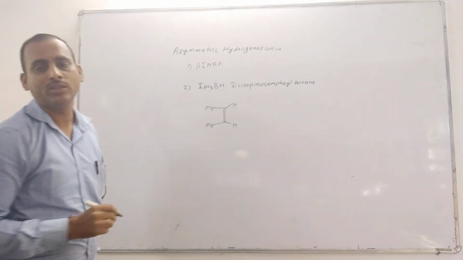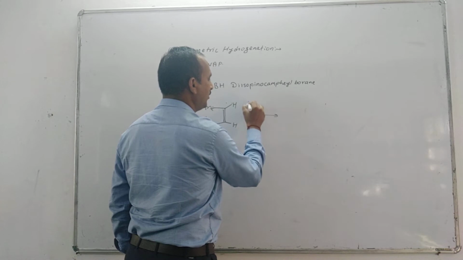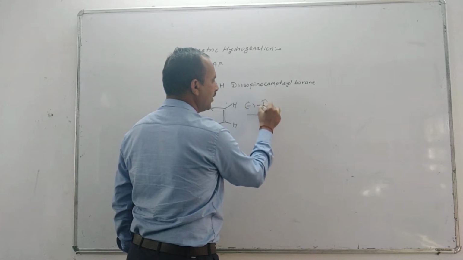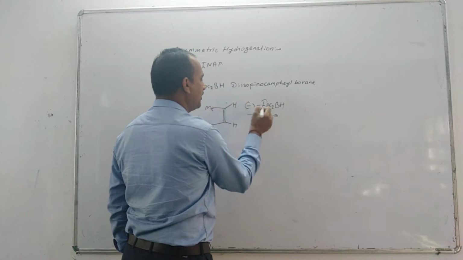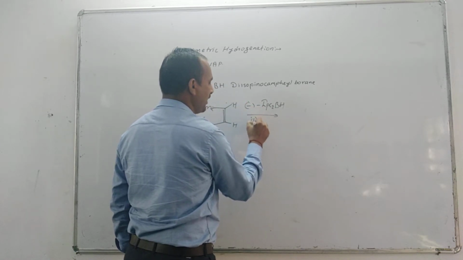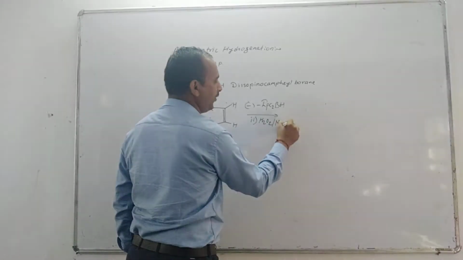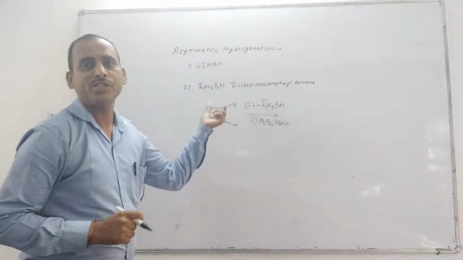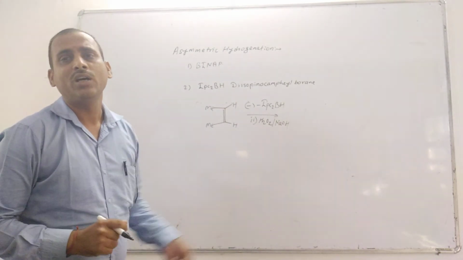Now cis-butene is treated with minus IPC2BH in the first step, and in the second step H2O2 in the presence of NaOH. So first is hydroboration, and the second step is oxidation to form the alcohol.